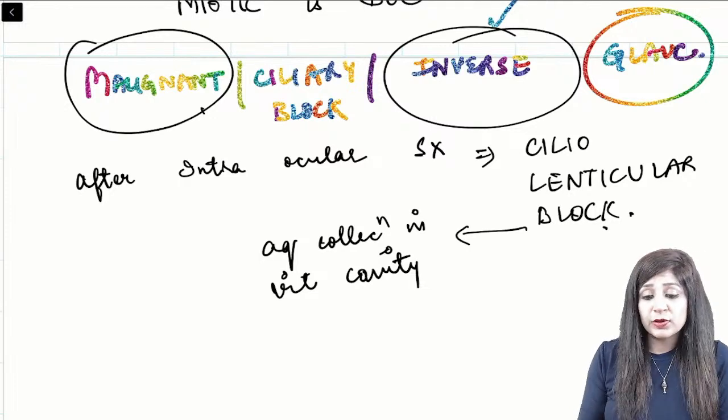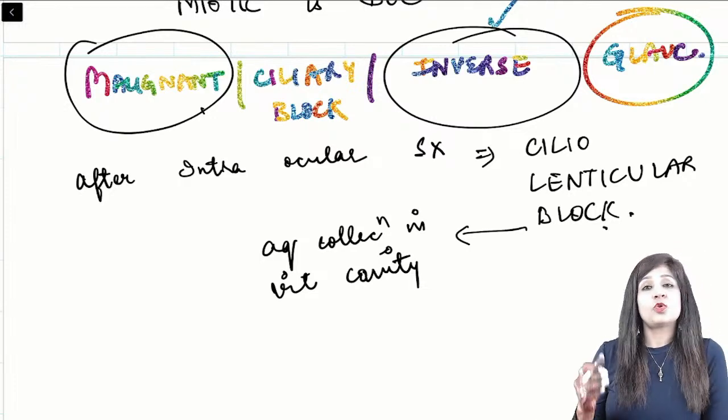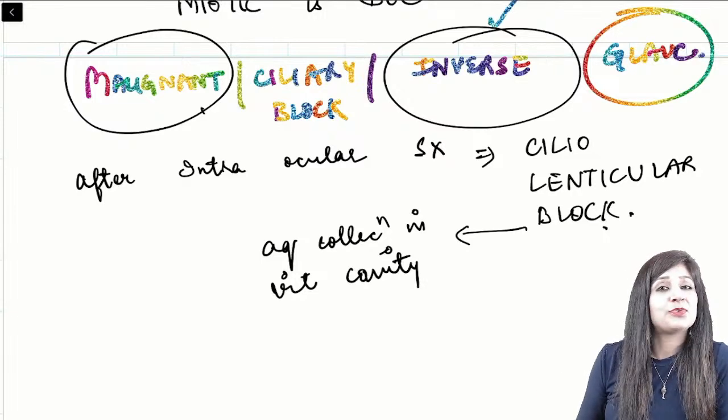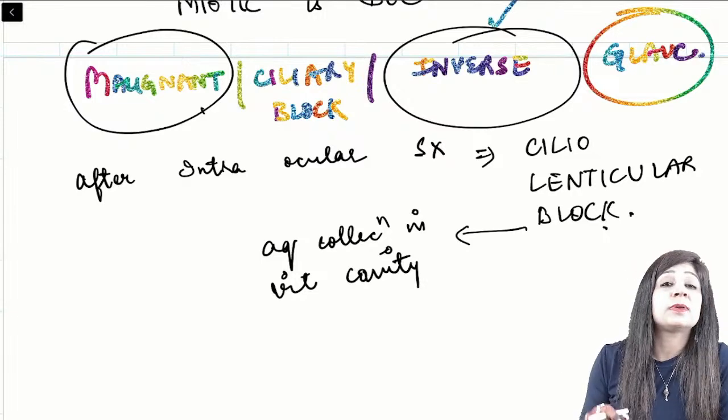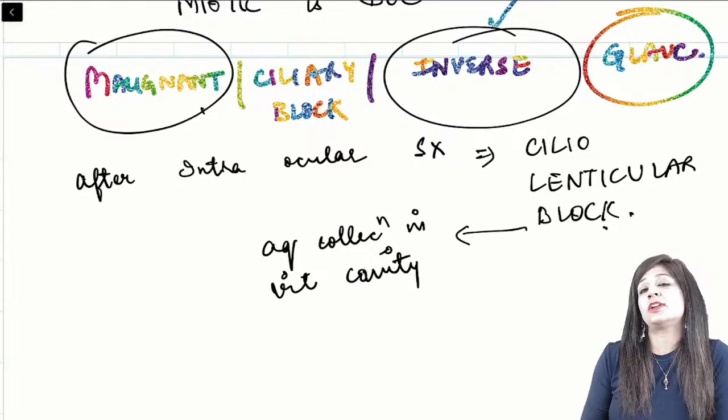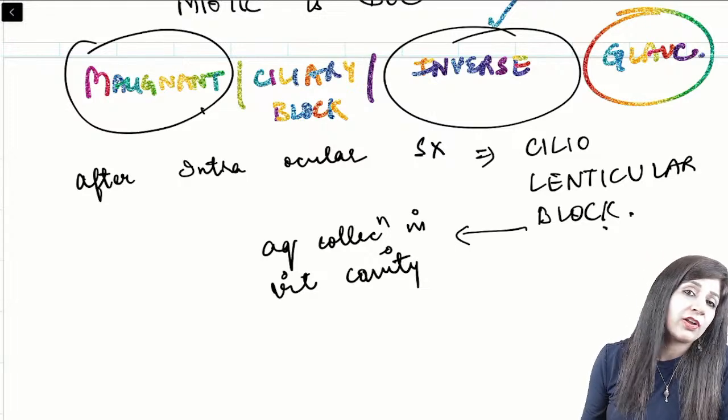So many of you, if you did not know about malignant glaucoma, I have talked about it. Now you know about this glaucoma and how atropine helps in opening the ciliolenticular block, and that's why it's the drug of choice.